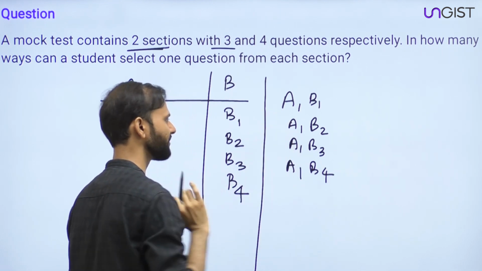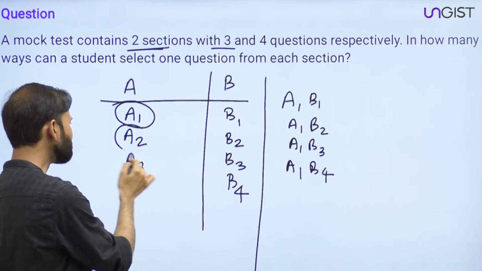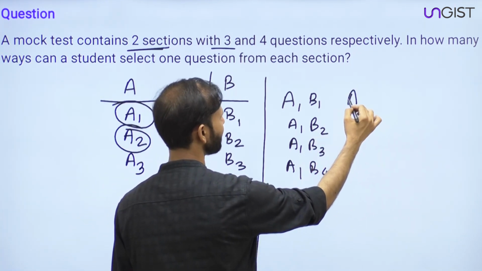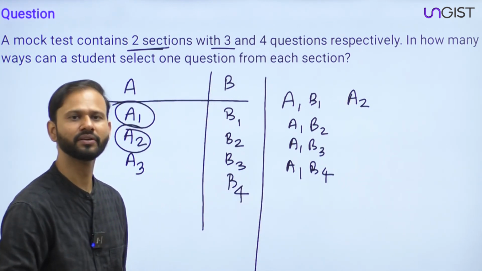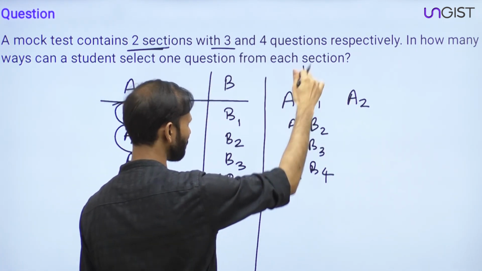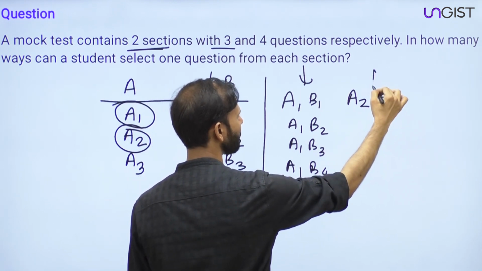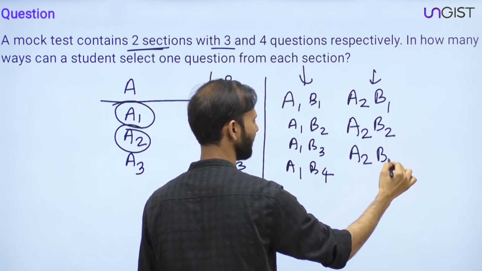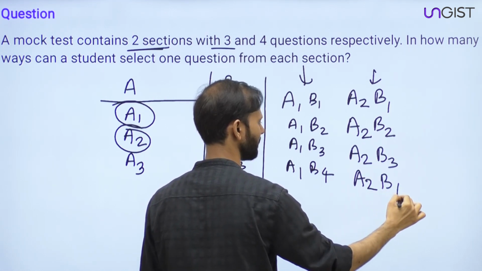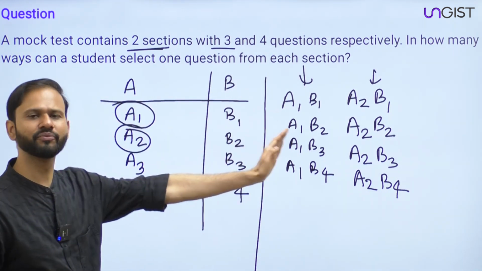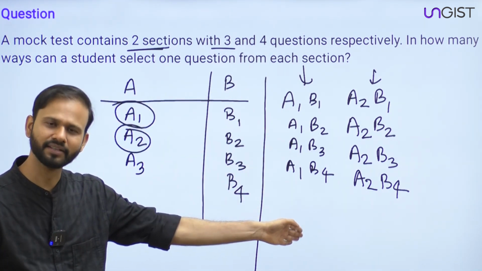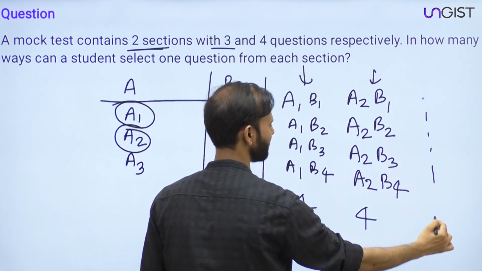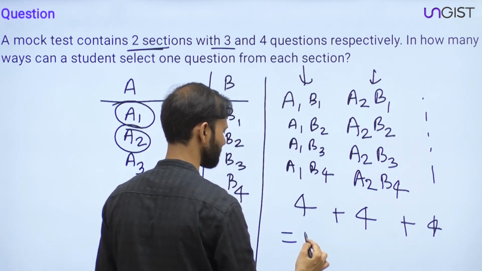Same with A2: if from section A he is choosing A2, then from section B he can choose any of the 4. So this is the first column with 4 entries, and we will have another column with 4 entries like this. Similarly we will have another column with A3. So 4 and 4 more, and 4 more. So this is 12.